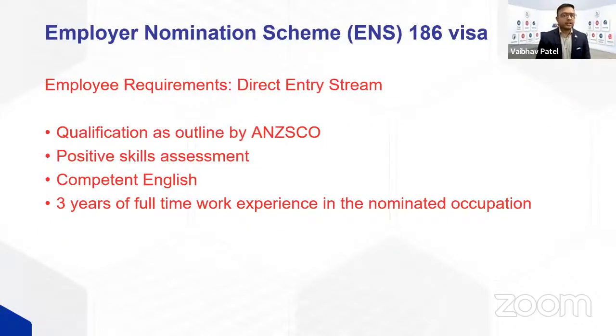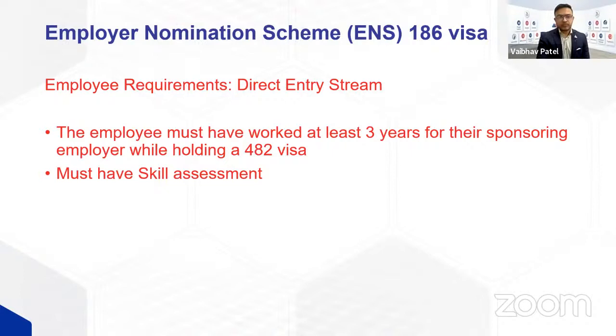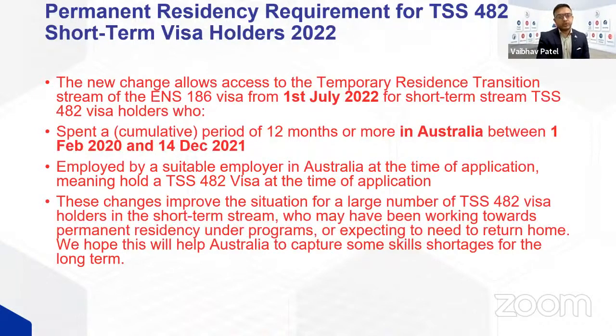Now, as I mentioned, under direct entry stream, you must have a positive skills assessment, competent English, 6 each, and 3 years of full-time work experience in your nominated occupation. And your occupation must be on a medium and long-term list. In employer sponsorship, temporary resident transition stream, you must have worked for 3 years on a 482 visa with your company.